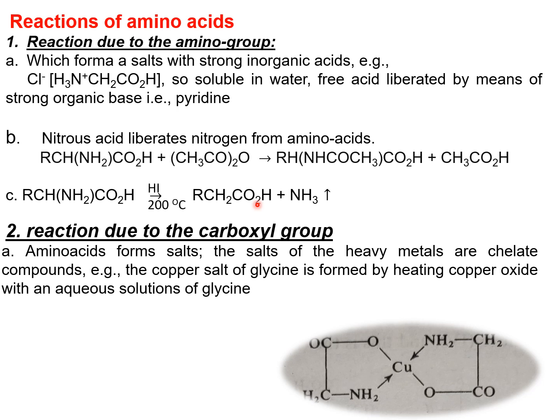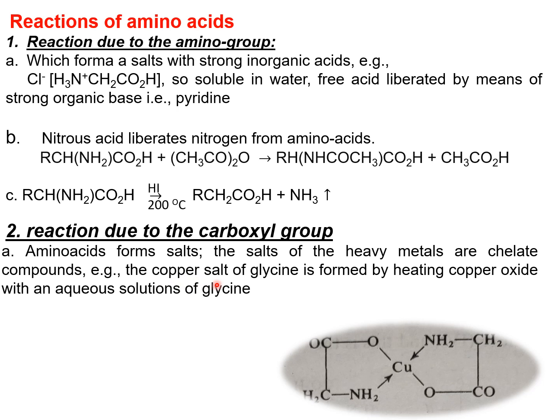Next one is reaction due to the carboxyl group. What happens with the presence of carboxyl groups in amino acids, how do they react with other reagents? First one is amino acids form salts. The salts of the heavy metals are chelate compounds.